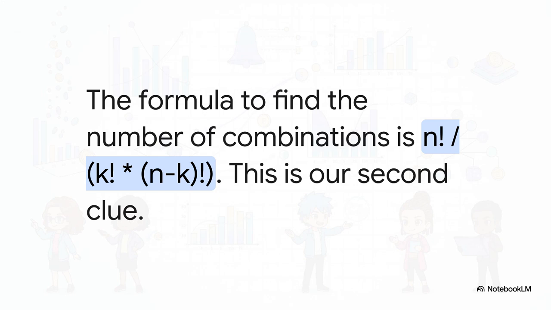Now, it might look a little intimidating with those exclamation points. That's a factorial, by the way, but it's really just a way of calculating combinations. N is our total number of items, so our 10 companies, and K is the number we want to choose, so our 4 failures. This little formula gives us the exact number of ways those 4 failures can be arranged. And that right there is the second piece of our puzzle.